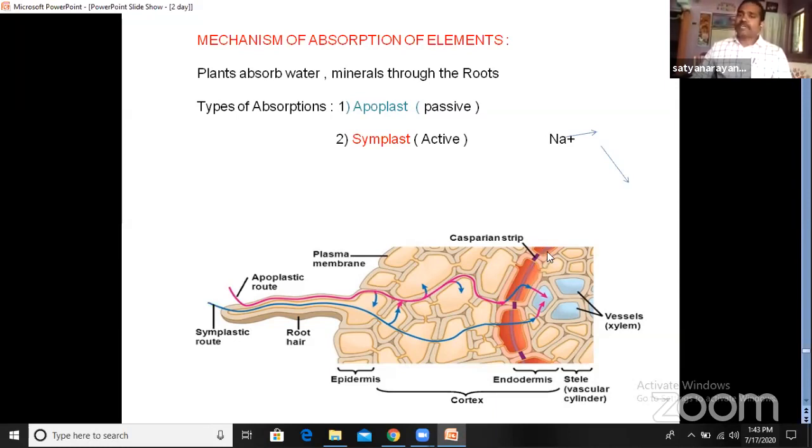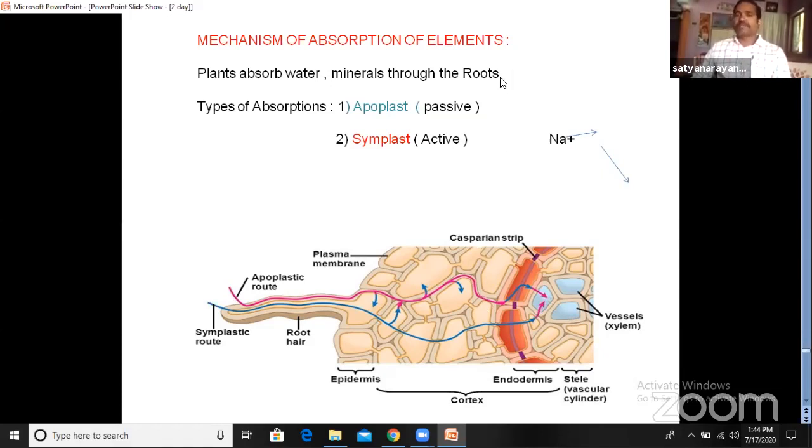So the Casparian strips are made with the suberin layer. Suberin does not allow the water molecule. Whenever some gaps are there in the endodermis, through that gap where the suberin is absent, sometimes the Casparian strips do not totally cover the endodermis. They form little spaces. So the water molecule finds the little spaces and through those little spaces it moves inside. So from the root hair absorption up to here, the total pink color pathway is the apoplastic pathway.